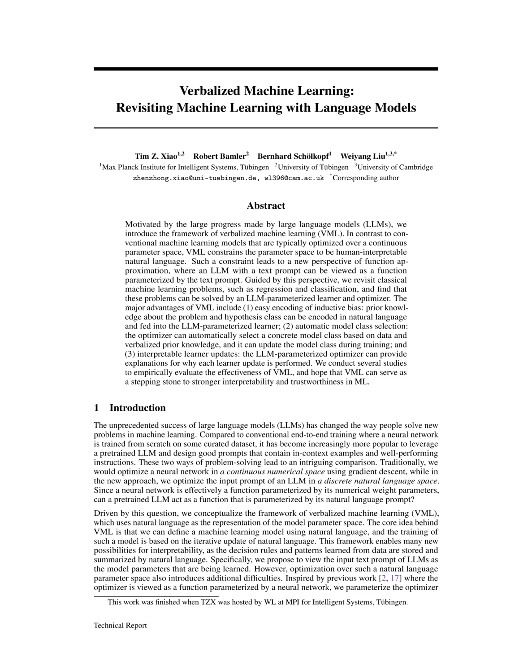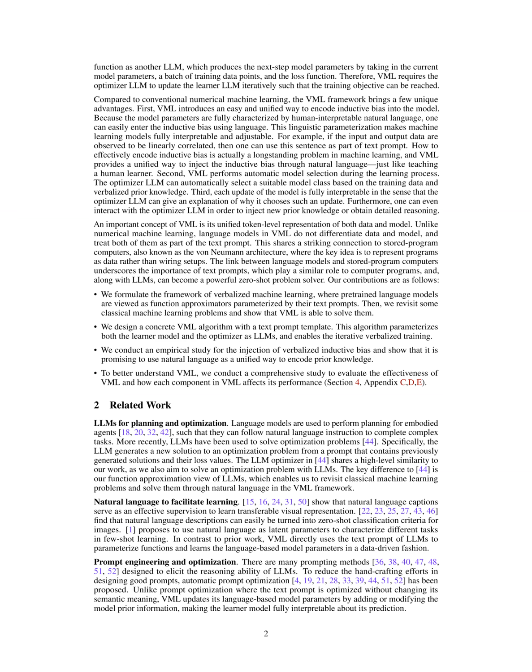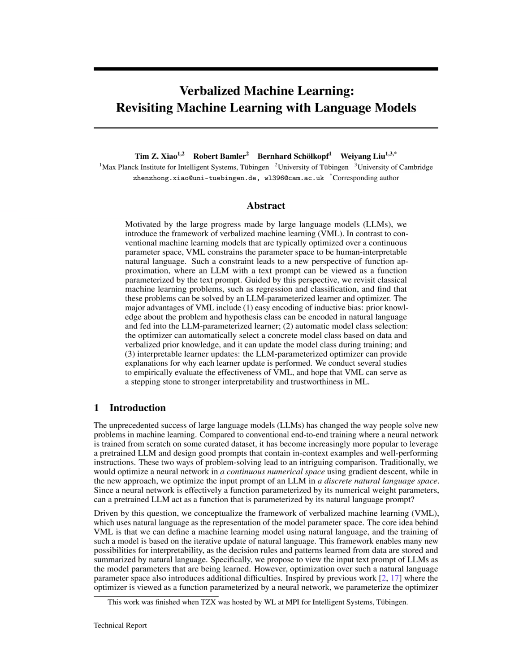This allows for interpretability, easy tracing of model failures, and the incorporation of inductive bias through natural language during training. VML treats both data and model parameters as part of the text prompt, providing a unified token-based representation, while numerical machine learning differentiates between data and model parameters. Additionally, VML enables automatic model selection, detailed explanations of model updates, and direct interaction with the optimizer language model. The VML framework offers a unique approach to machine learning by leveraging natural language as the representation of model parameters, enhancing interpretability, knowledge discovery, and problem-solving capabilities.